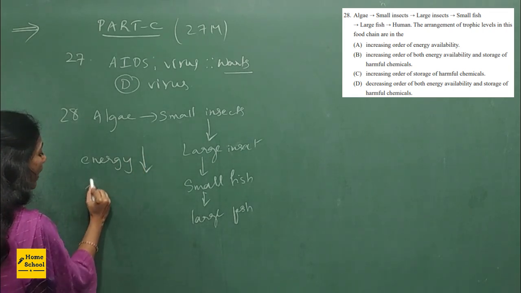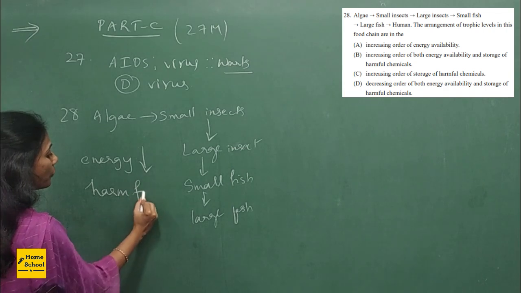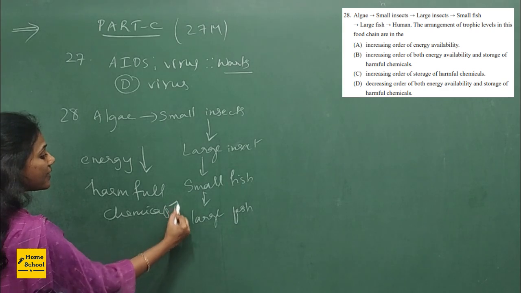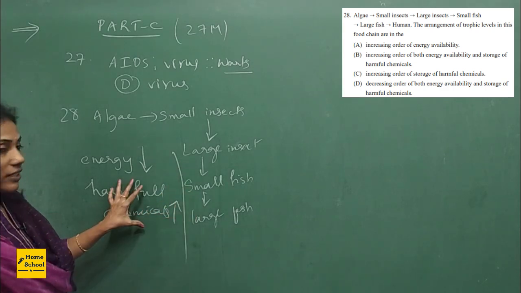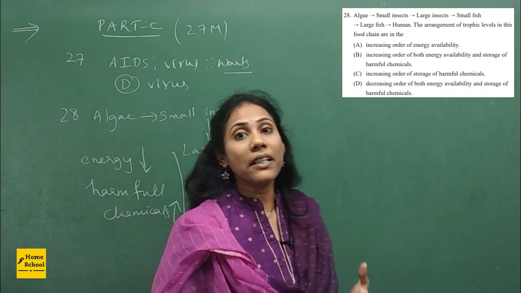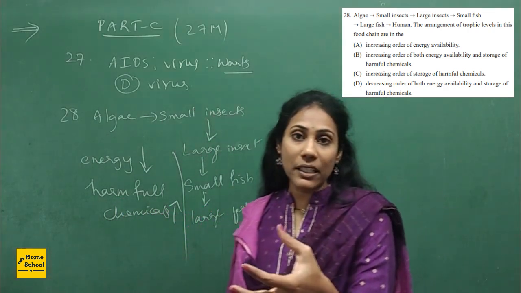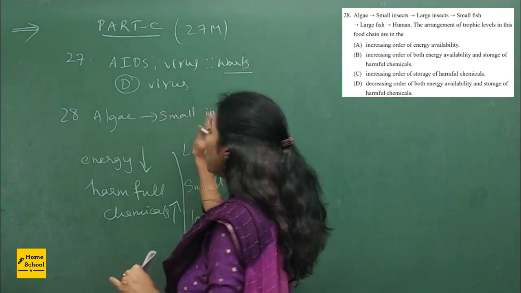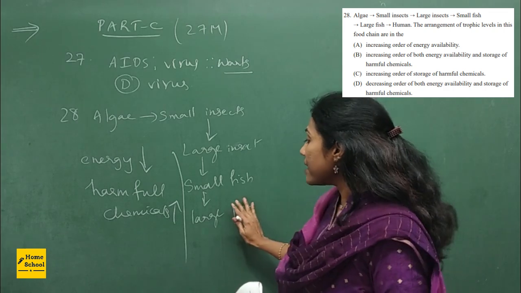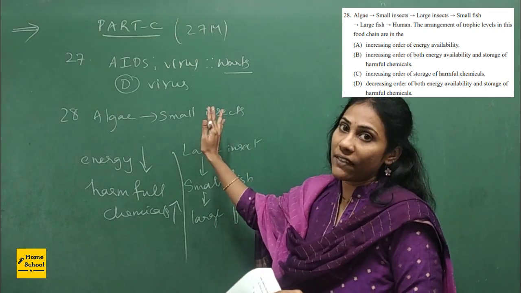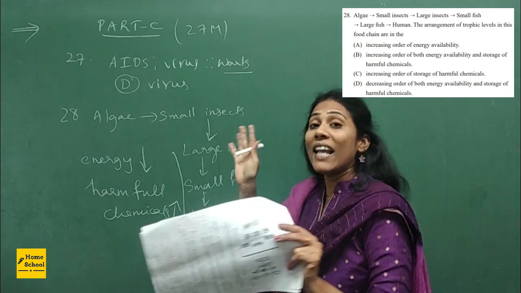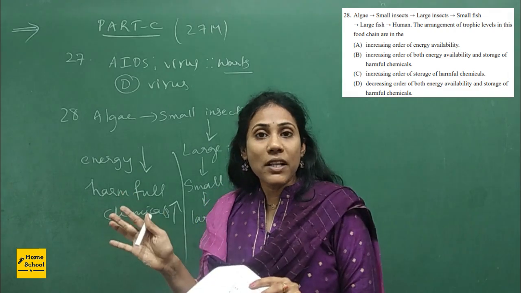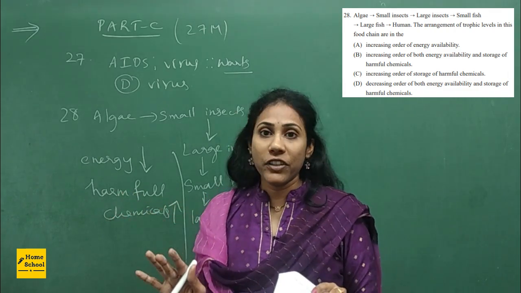And the storage of harmful chemicals always increases. This is what we call biomagnification, right? The accumulation of harmful chemicals gradually increases as you go from one trophic level to another. So the organisms in the topmost trophic level will have maximum chemicals accumulated in them, and this process is called biomagnification.